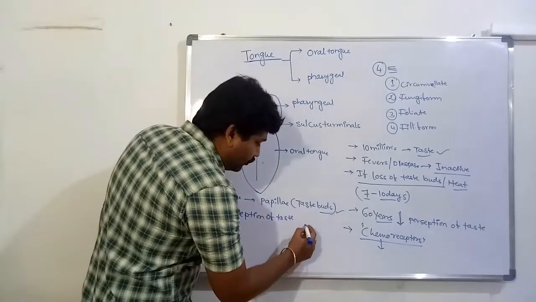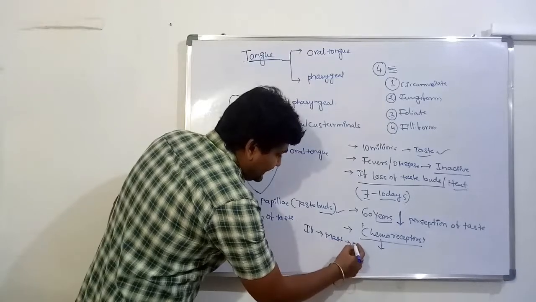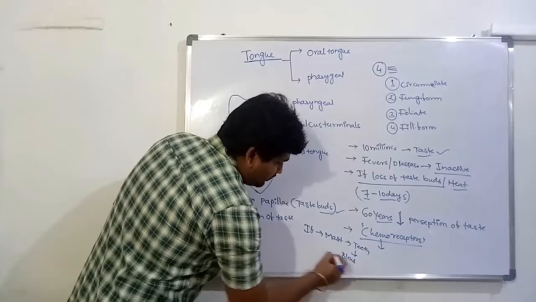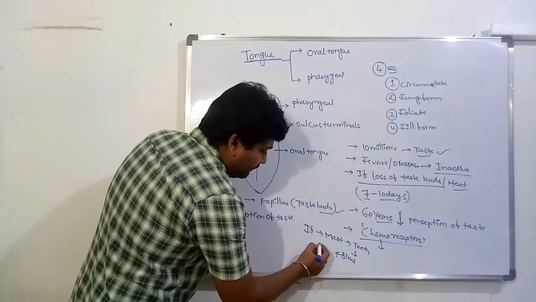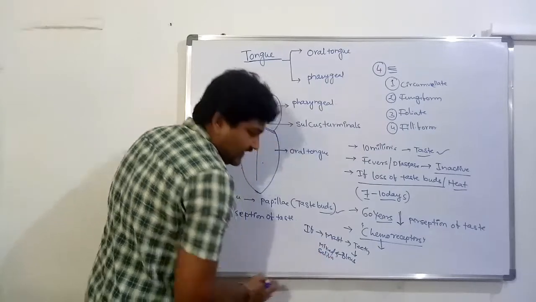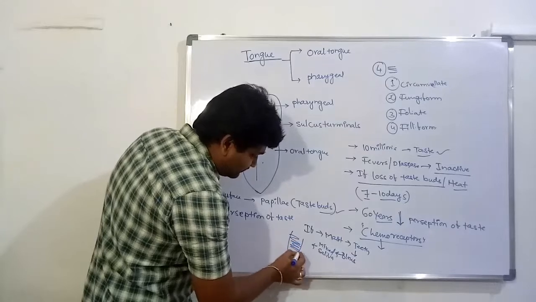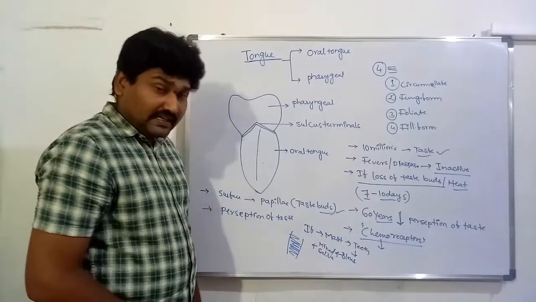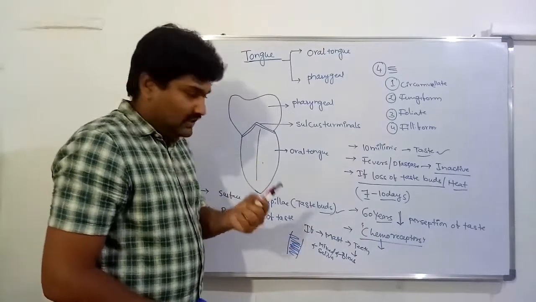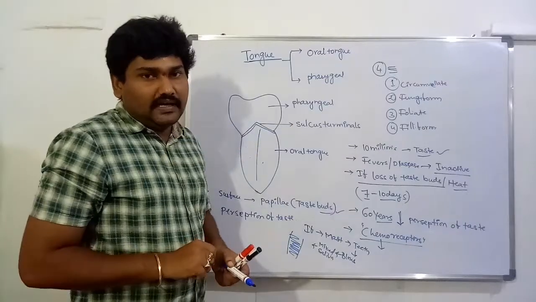If you take food, it is masticated with the teeth and the food is converted into a bolus. The food is mixed with saliva. The saliva spreads on the surface of the tongue, containing the food particles. The saliva and food particles are present on the surface of the tongue region.